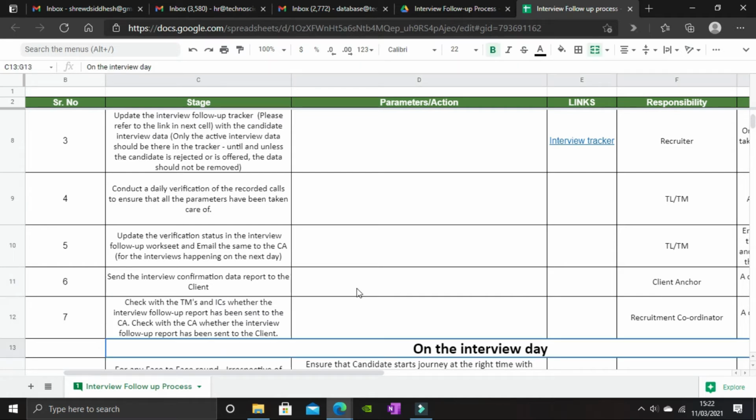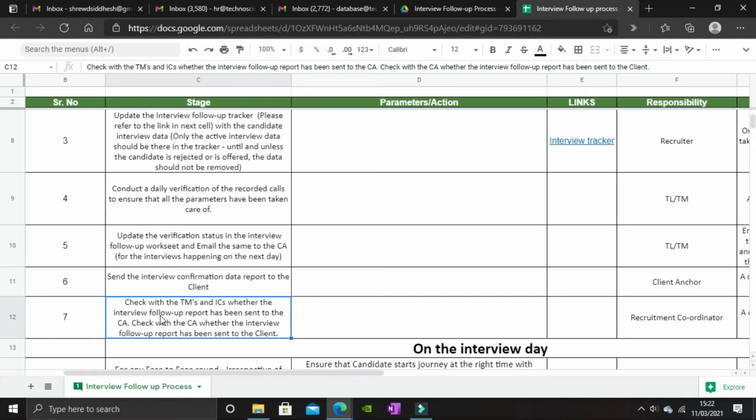Coming to the next point, check with the TMs, the team managers, and individual contributors. Individual contributors are the people who work independently without any team manager or team leader. These are senior people, the senior most people of the organization. Check with the TMs and ICs whether the interview follow-up report has been sent to the client anchor, and check with the client anchor whether the interview follow-up report has been sent to the client.